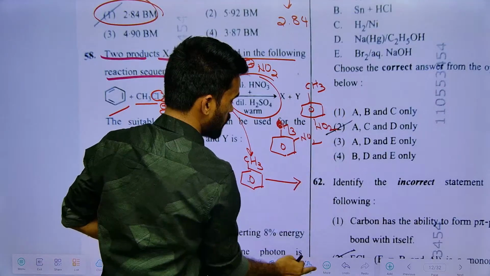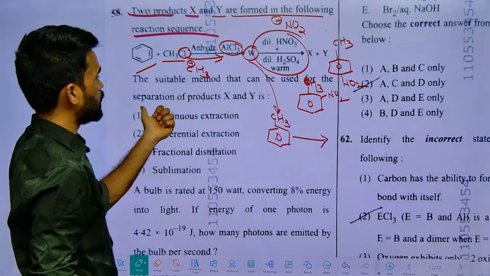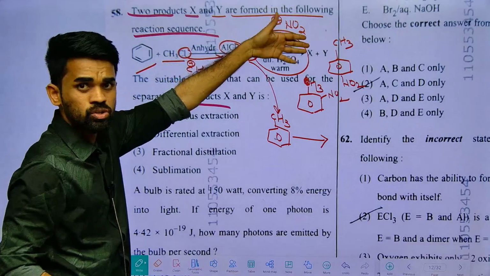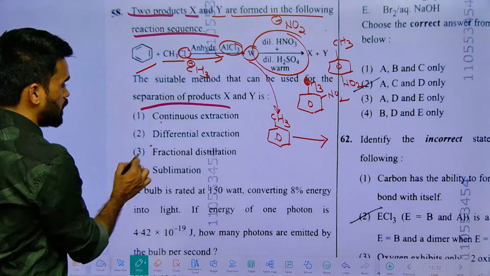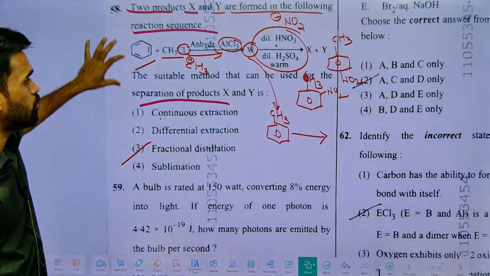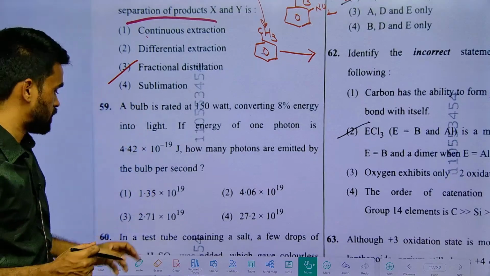Now what they are asking is, what is a suitable method for separation of these mixtures? So this is para nitrotoluene, and ortho nitrotoluene, which can be separated by fractional distillation. They have boiling points almost near to each other.